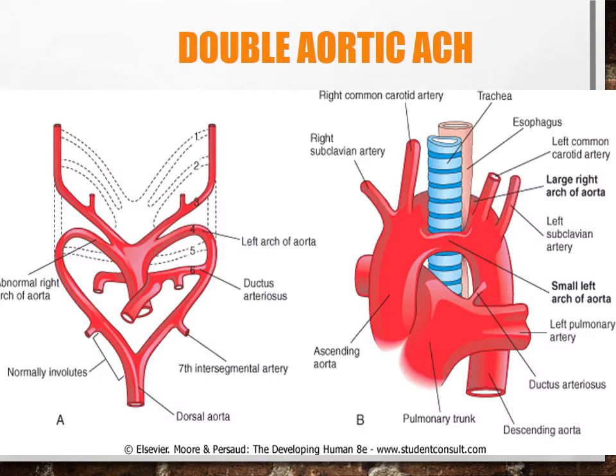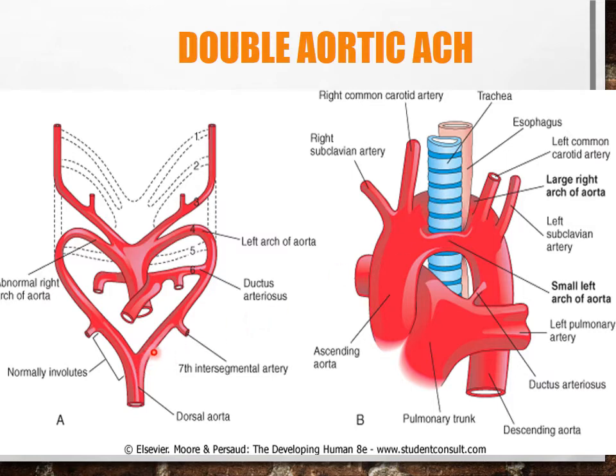So how can this happen? Now you can see here, this is the double aortic arch. That portion which is the junction between the seventh intersegmental artery with the dorsal aorta on the left side has to disappear and regress. But what is going to happen? This persists and it is giving rise to the double aorta. Now how is this possible, and how is it forming this vascular ring around the esophagus and trachea?